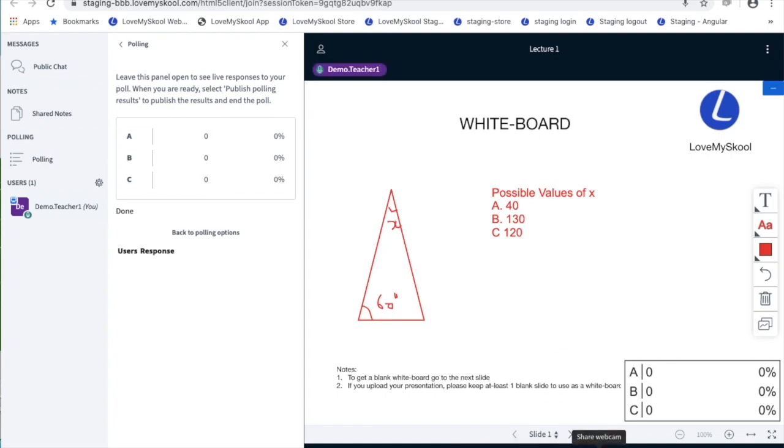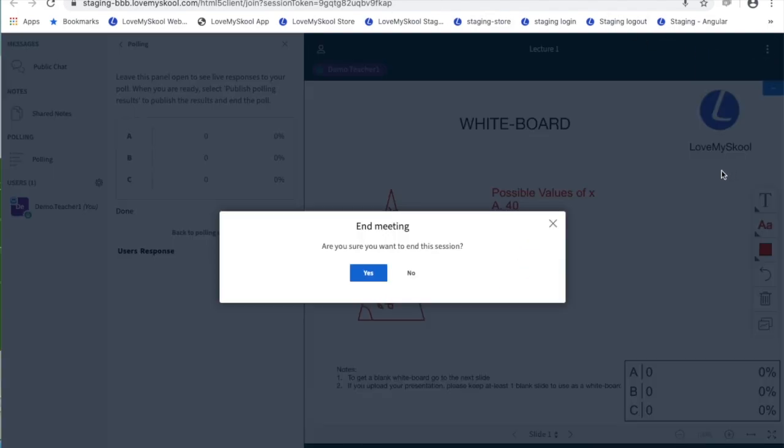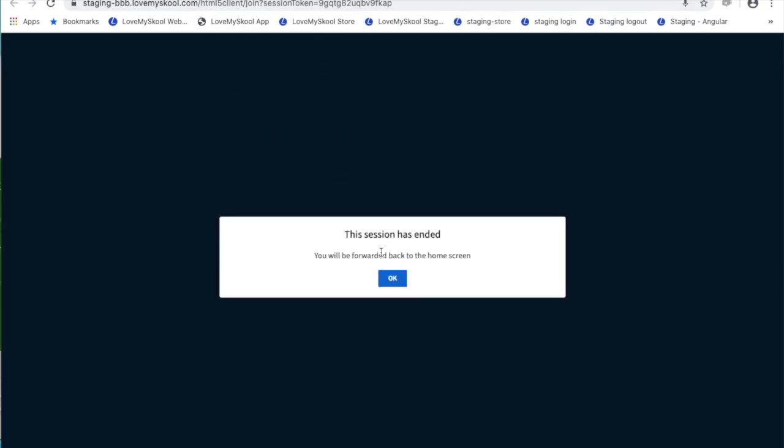You can share your webcam as well as share your screen with the class. So this is an overview of the conference tool, which is much more safe and secure, and is available out of the box with the Love My School subscription. We'll end this meeting and go back to the rest of the demo.